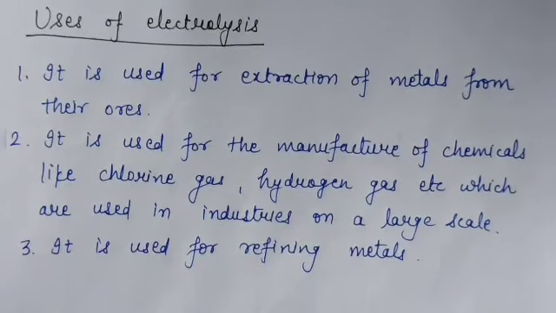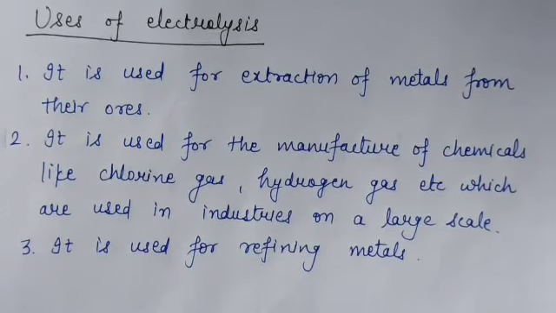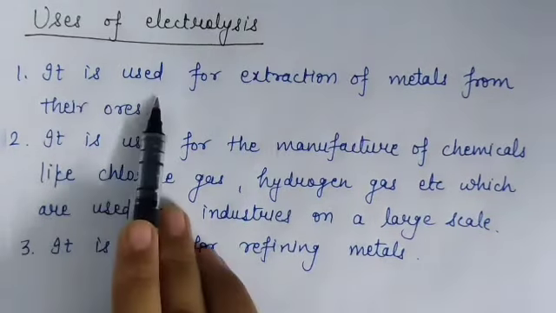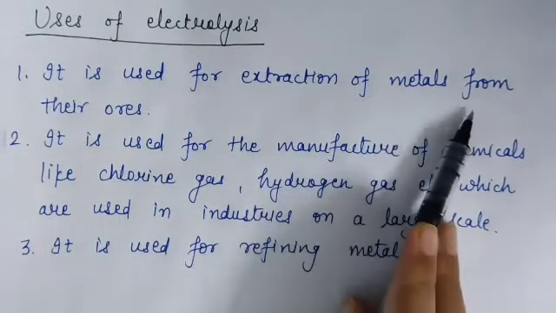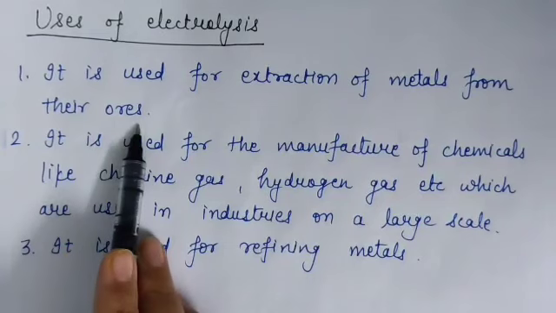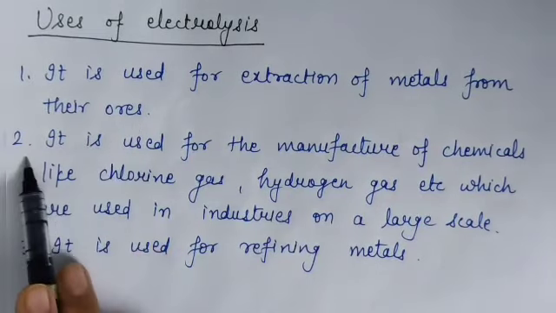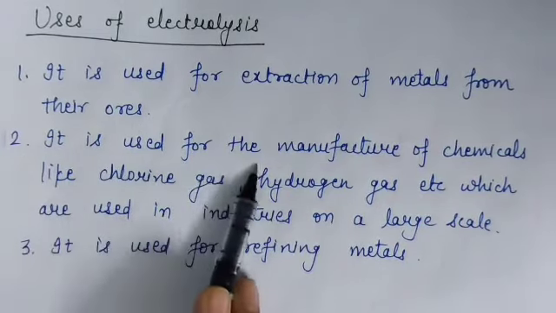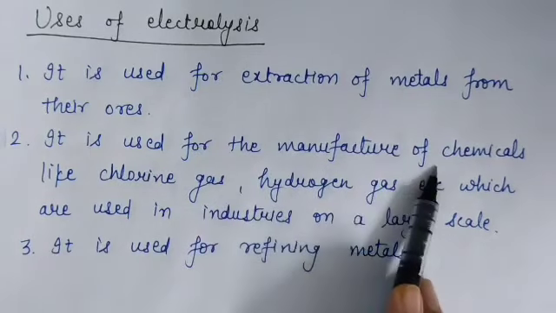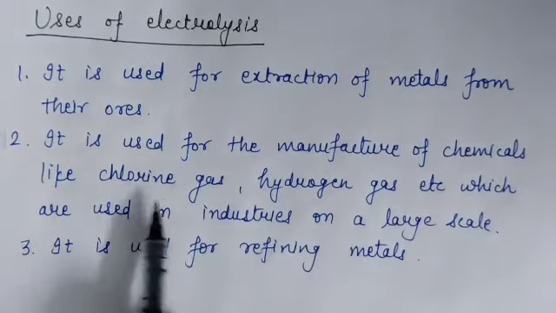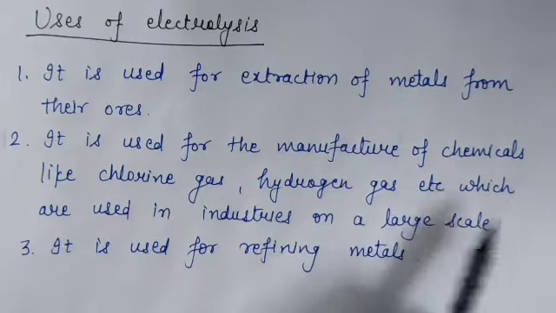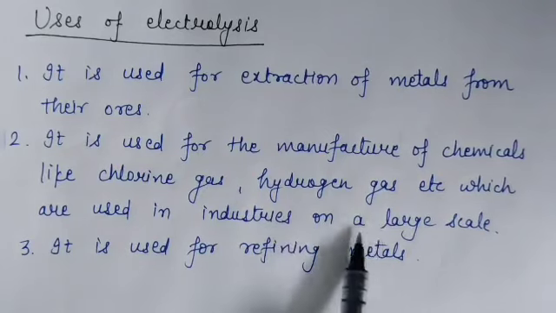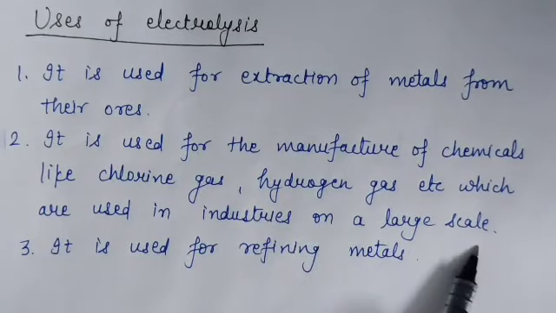Uses of electrolysis. Now what are the uses of this process? First, it is used for extraction of metals from their ores. Second, it is used for the manufacture of chemicals like chlorine gas, hydrogen gas, etc., which are used in industries on a large scale.